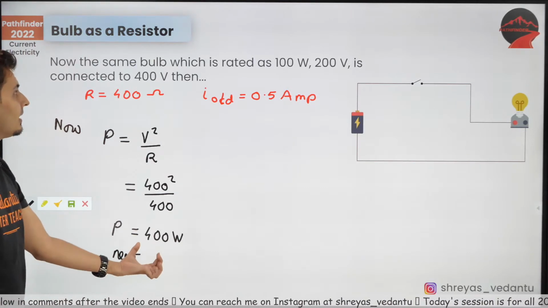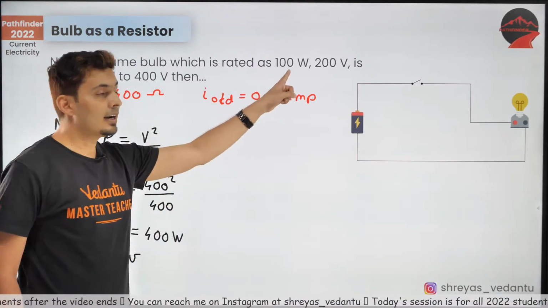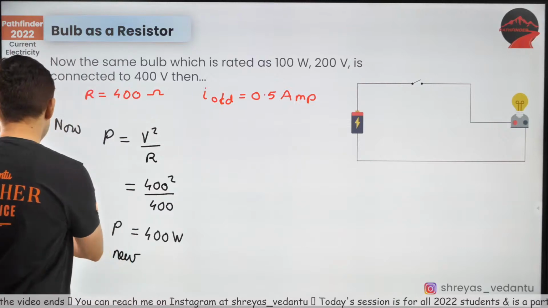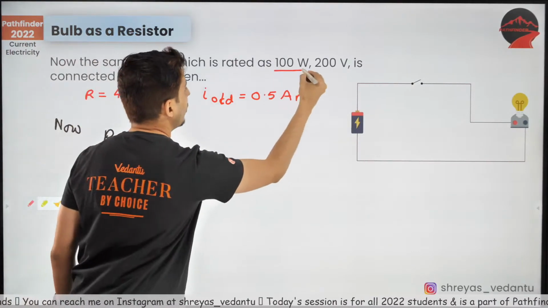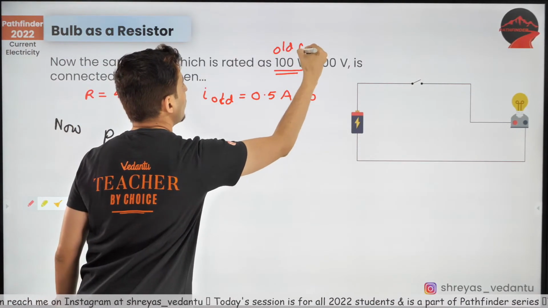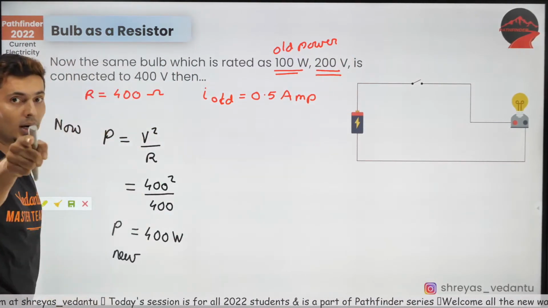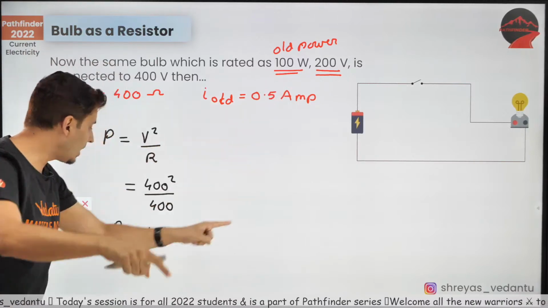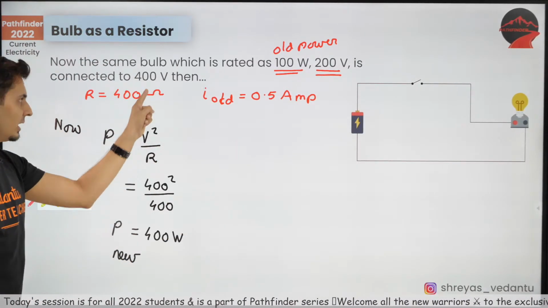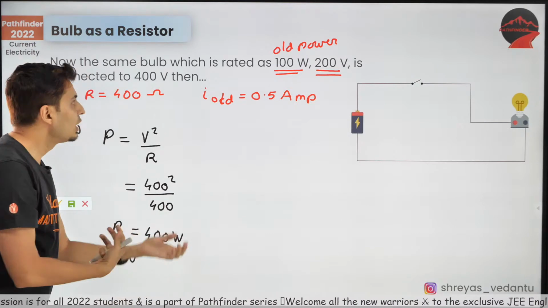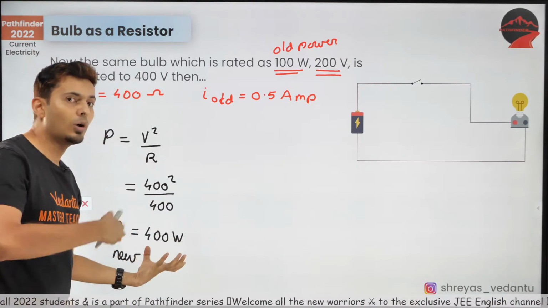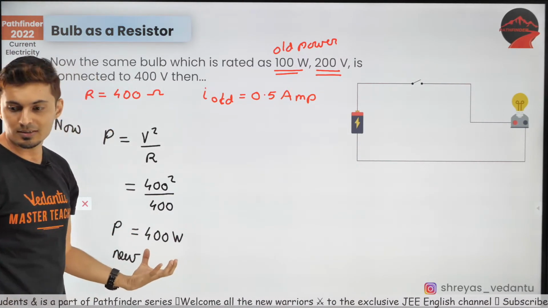The new power is no longer 100 watts. Look at this. This 100 watts was that old power. This was the old power for this voltage. For 200 volts, it was 100 watts. For some other voltage, which is 400 volts, it's a different power. If you use a different voltage, this power will also change. I hope this is clear.